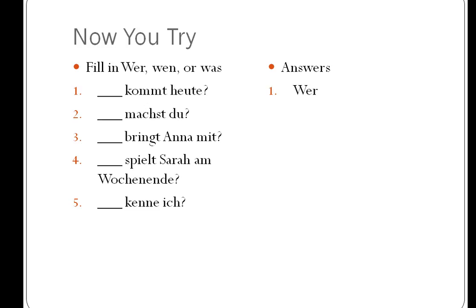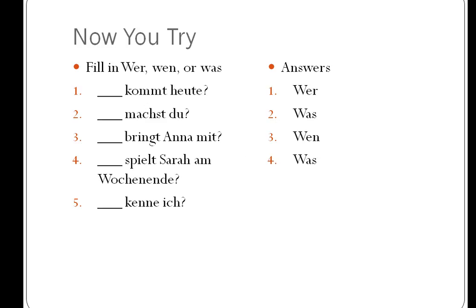Number 2, blank machst du? The answer is was. You know who, you, and machen means do, so obviously it's what are you doing? Number 3 is wen. Anna is already there. She is the subject of the sentence. We want to know who she's bringing along, so we need to ask whom is Anna bringing?